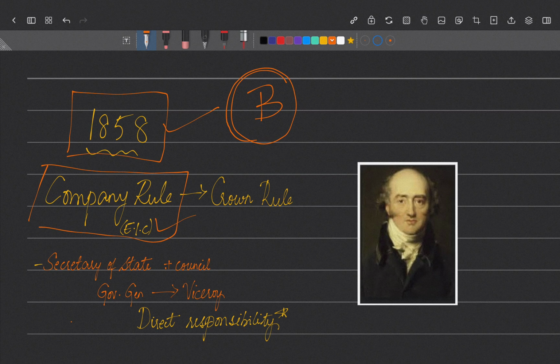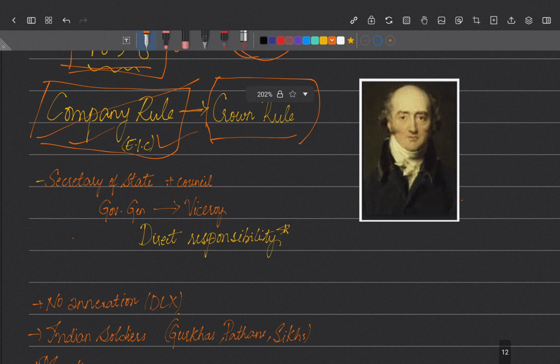But after 1858, an act was passed, and what happened? The company rule changed to crown rule. That means now the company is not going to rule the country. The British crown directly is responsible for the ruling of India. So company rule got changed to crown rule after the 1857 revolt. From 1858 onwards, company rule was abolished and crown rule started. So the British queen was directly responsible for the ruling of India, and all the decisions were also taken by her.